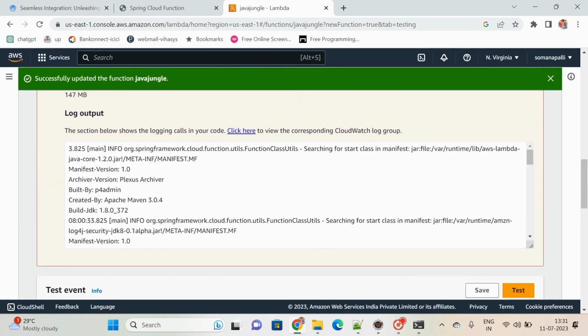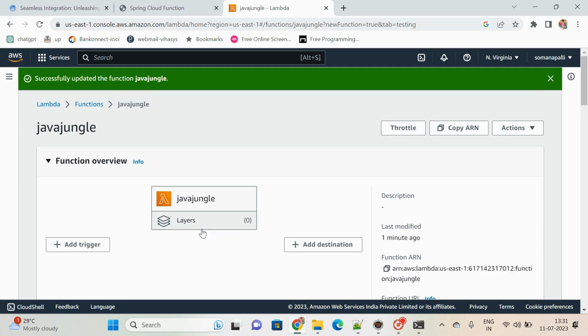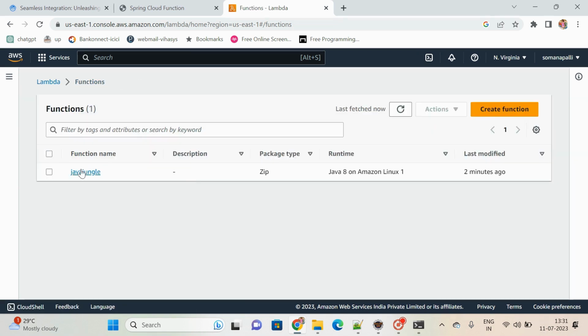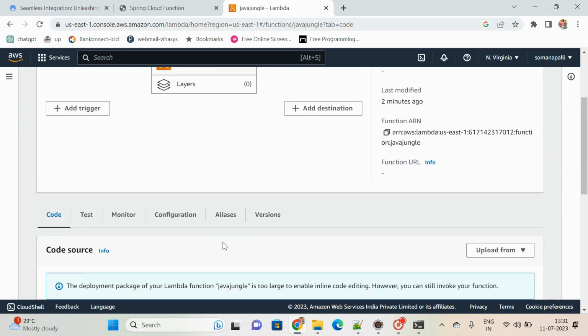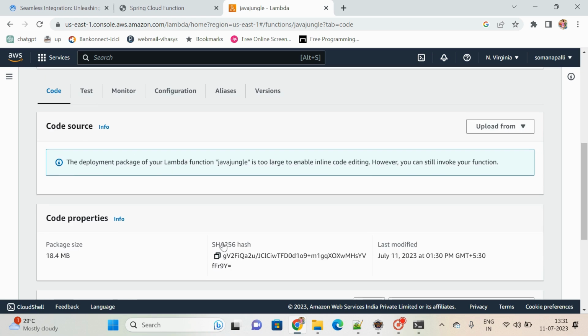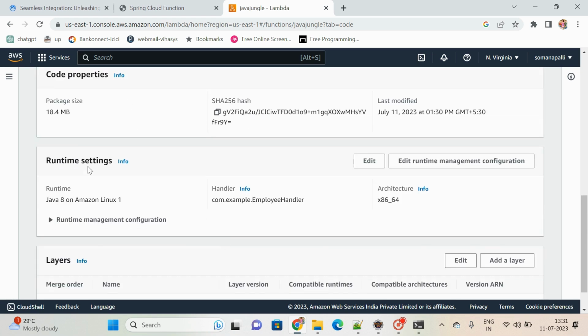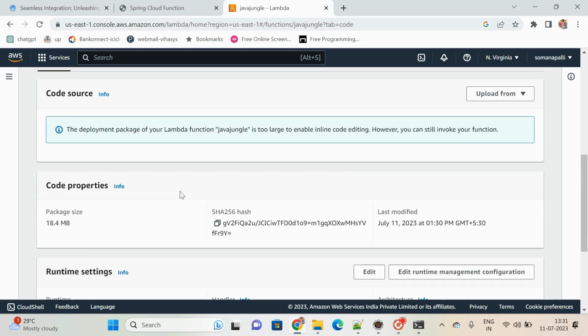Okay, before we start testing, I forgot to tell you one thing. This is my function. Up to now it's clear, right? So why we are getting the error, I will tell you. Under runtime settings, layers, all this is fine, right?